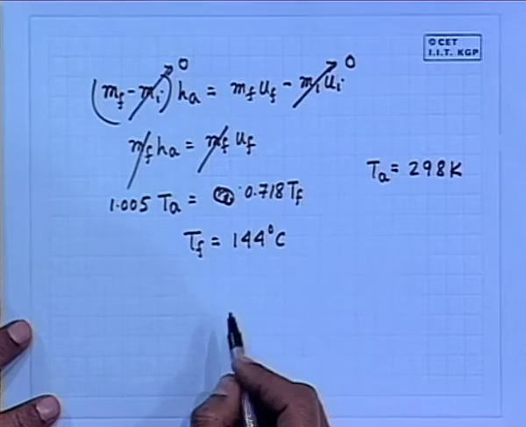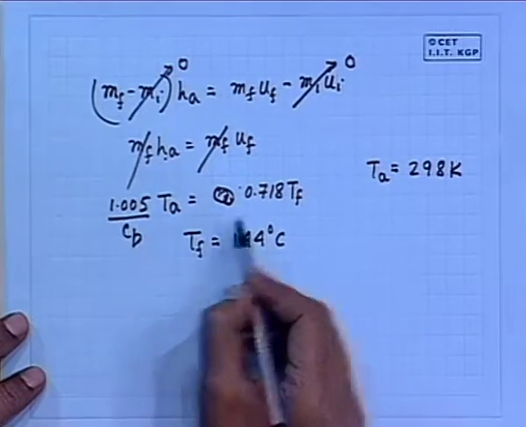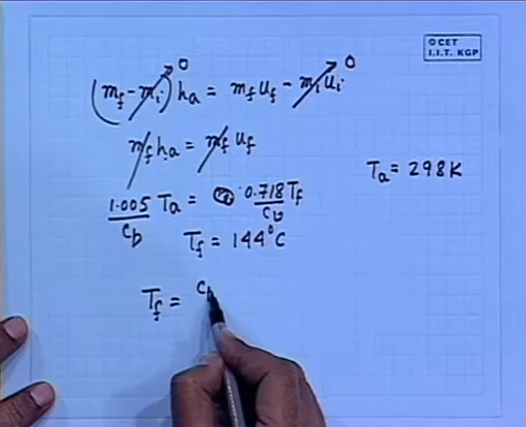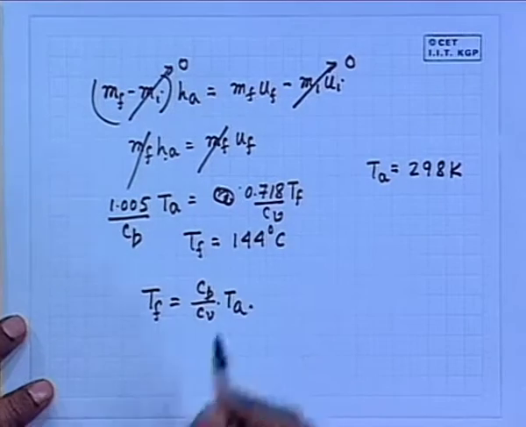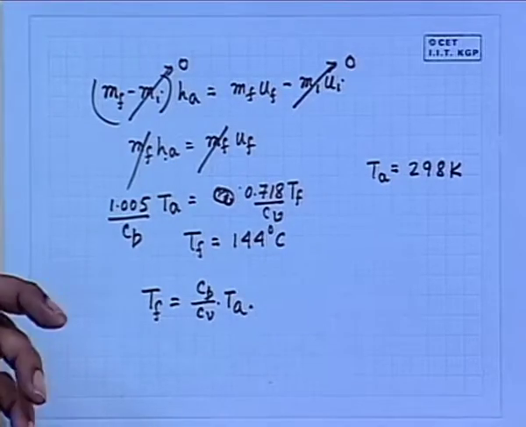Now, it is a very interesting thing that we know this for air, for any ideal gas, H is Cp, that means this is Cp and this is Cv. That means the final temperature, if the bottle is evacuated, will be the ratio of specific heats times the temperature of the air. Ratio of specific heats, which is greater than 1. That means the air temperature will be multiplied by the ratio of the specific heats. For air we know this is 1.41. So, if the ambient temperature is 25 degrees Celsius, the inside temperature will be 1.41 into 298. So, it is the ratio of specific heats which will be multiplied with the air temperature to get the final temperature of the evacuated bottle. This is the thumb rule.